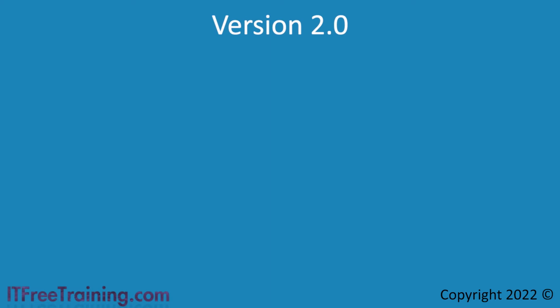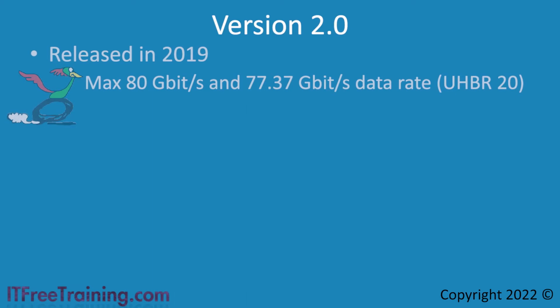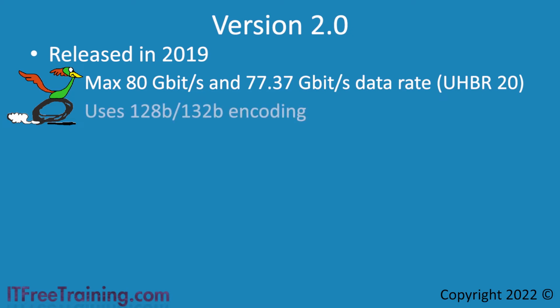The newest version of DisplayPort is 2.0, released in 2019. This increased the speed to just over 77 gigabits per second, which is 3 times faster than the previous version. The cable does run at a faster speed. However, this is only one of the improvements to get that extra speed. Extra speed is also achieved by making the encoding used in the data signal more efficient. This encoding reduces the amount of overhead required to send data. I will look more at the encoding later in the video.